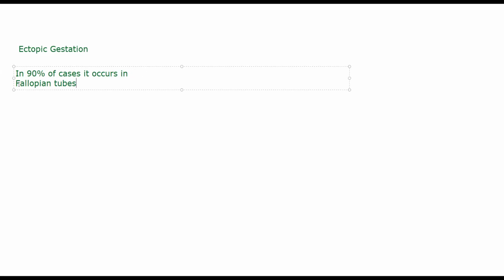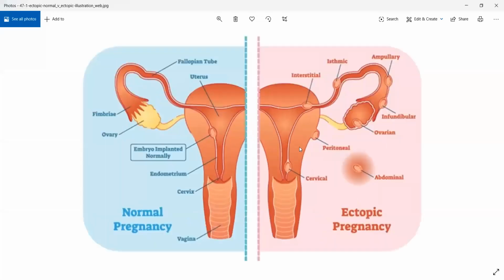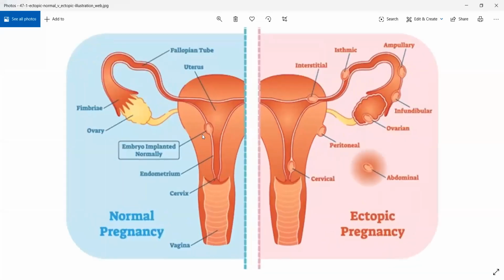See, in a normal pregnancy it should be implanted in the wall of the uterus, the endometrium. So what is the problem in ectopic pregnancy? It is getting implanted everywhere other than the endometrium.